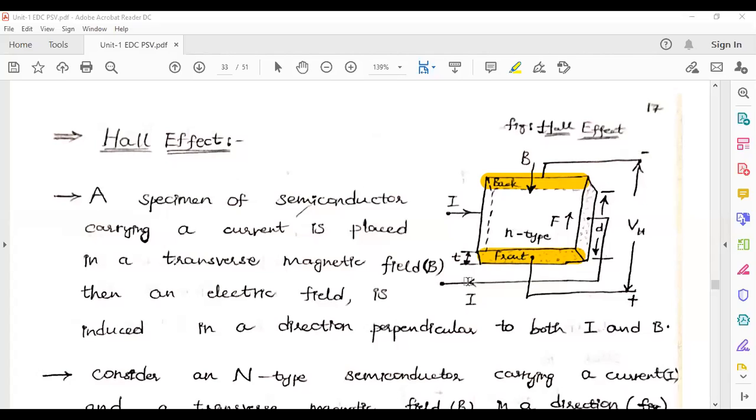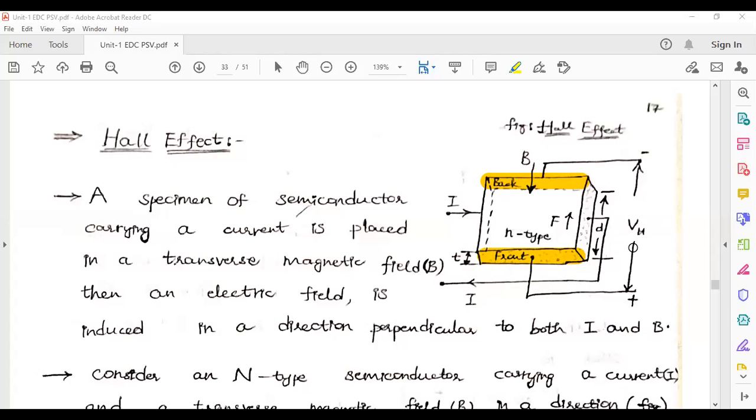This is one level and this is another level. If I am considering this as an n-type semiconductor material, these electrons will drift towards this side and holes drift towards this side. Then it will create some potential difference here. That potential difference will create some Hall voltage here. This is the point.